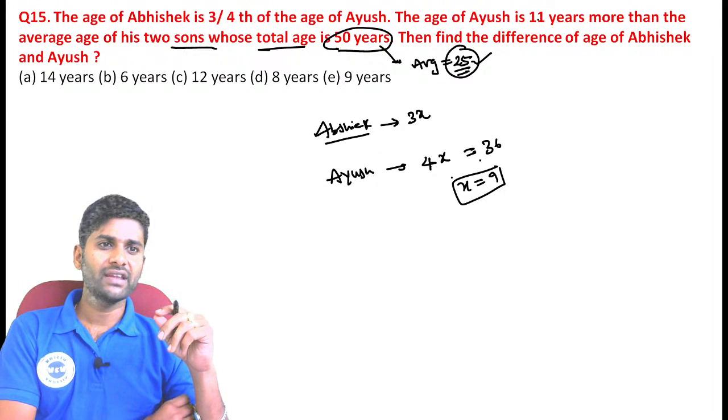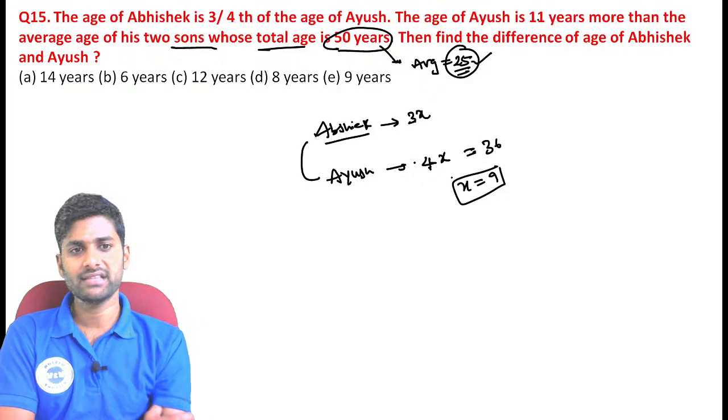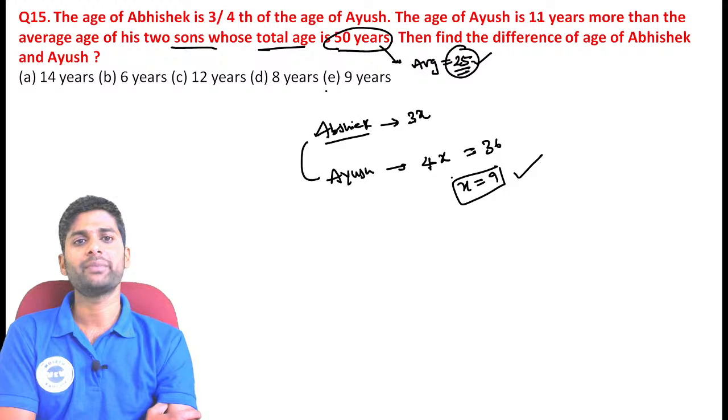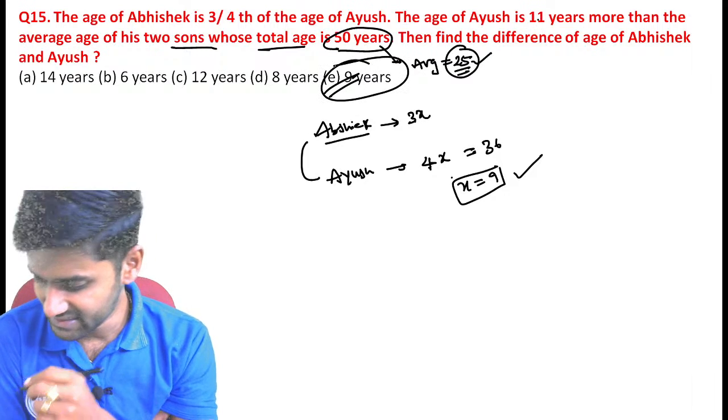Now find the difference between the ages of Abhishek and Ayush. See, Abhishek and Ayush, the difference between 4x and 3x becomes x. Then the x value is already calculated. So the difference between their ages is exactly 9 years, guys.